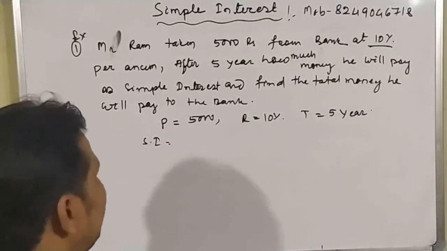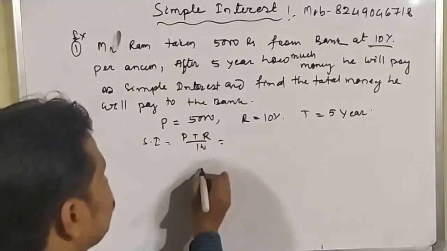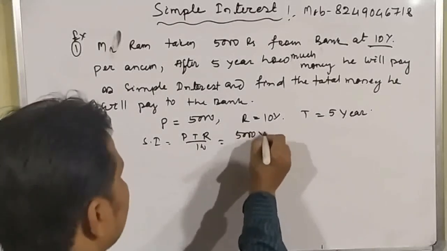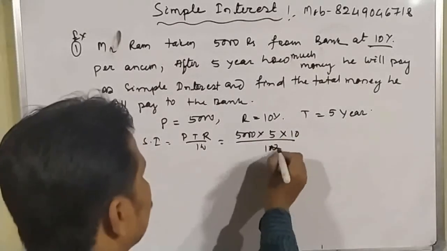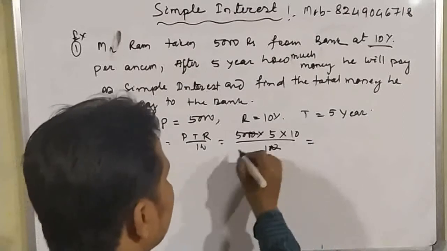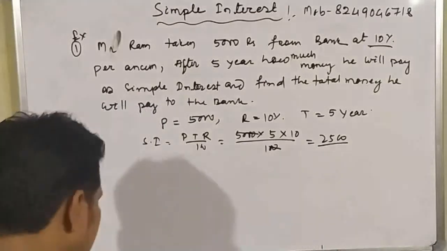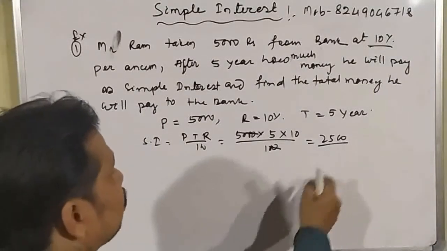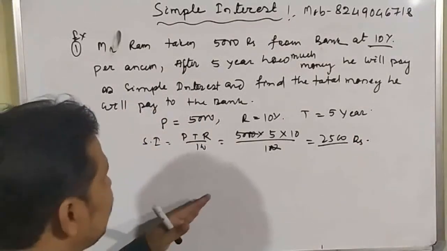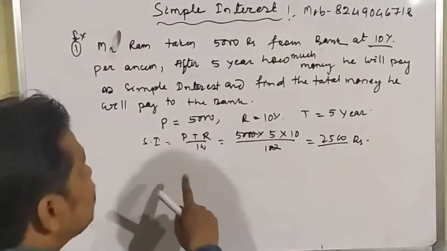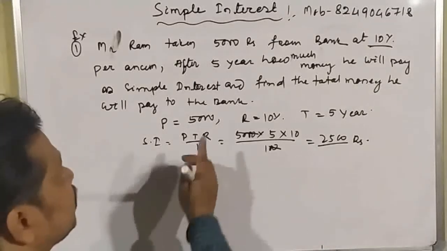What is the formula for the simple interest? The simple interest is equal to P into T into R by 100, which is equal to how much? 5,000 into T equal to 5 years into R equal to 10 divided by 100. So 20 and 20 cancel. So the result is how much? 2500. Okay, student. So here the simple interest is equal to 2500 rupees. So after 5 years, how much money he will pay as simple interest? That means Mr. Ram will pay 2,500 rupees as simple interest after 5 years.